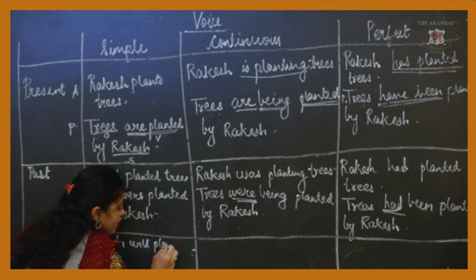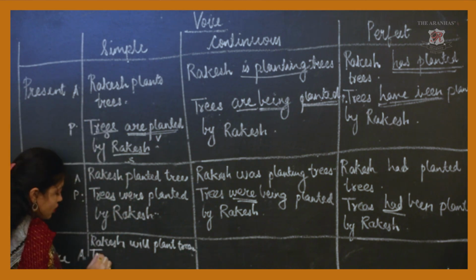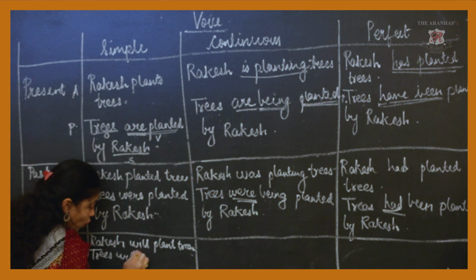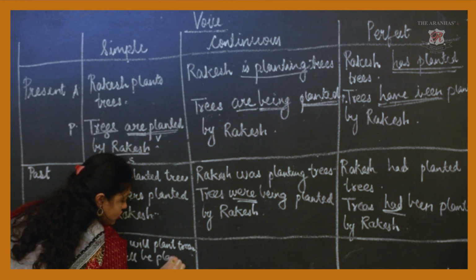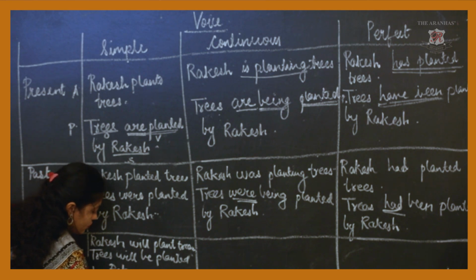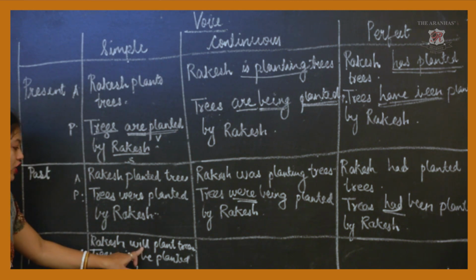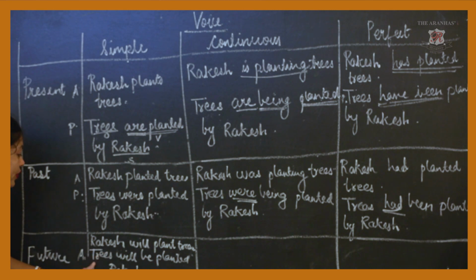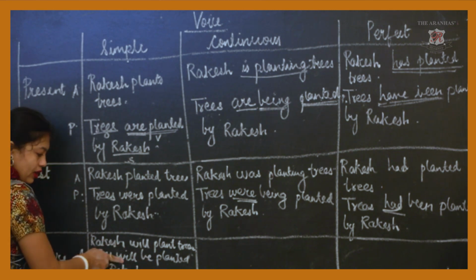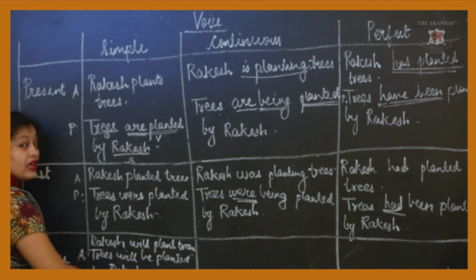Okay, so trees will be planted by Rakesh. So when the sentence is in simple future tense, Rakesh will plant trees. Trees will be planted by Rakesh. Simple future tense, will come, will be planted by Rakesh. The structure will be like this.